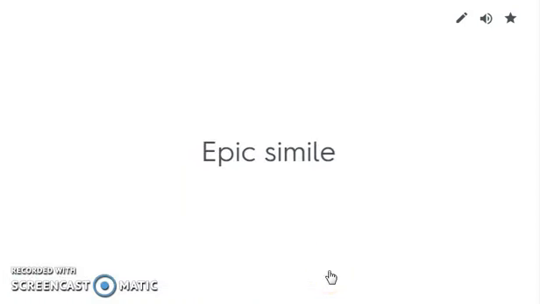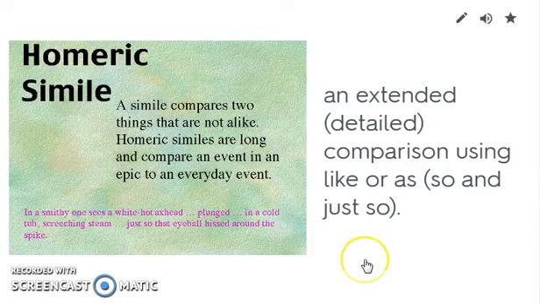Epic simile. An epic simile is basically an extended simile. We know a simile is a comparison of two very different things, but an epic simile is an extended, detailed comparison of two different things. It's also known as a Homeric simile when it's used by Homer in the Odyssey or the Iliad. A Homeric simile and an epic simile are the same thing, long comparisons, but when it's specifically used by the poet Homer, they're called Homeric similes.